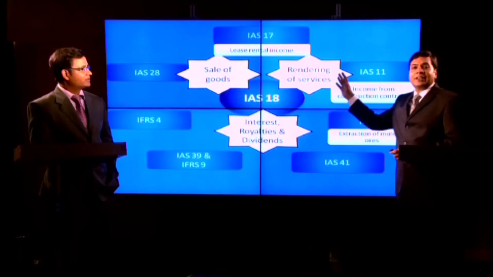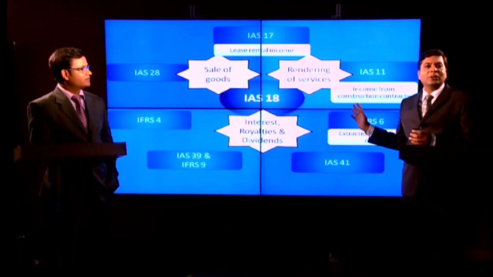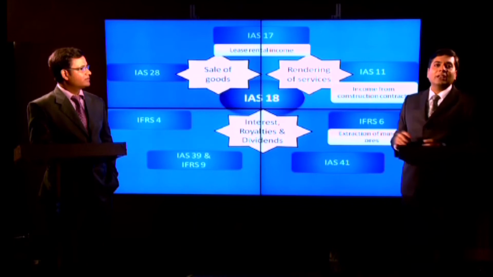Any lease rental income arising in the course of a lease arrangement to a lessor is not covered by IAS 18. IAS 17 provides the guidance.